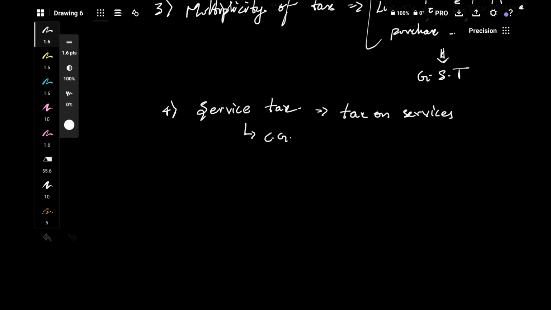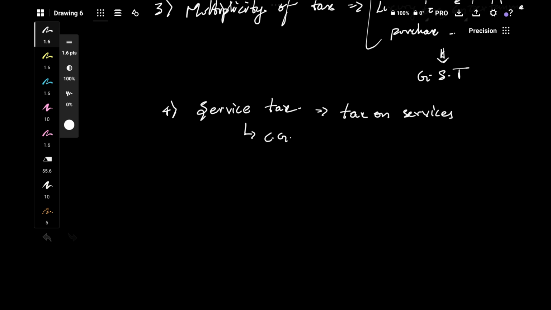It's a central government levy. From this tax, the states aren't getting any money. The entire amount is taken by the center. That's a big problem actually. Service tax is a huge amount. India is depending very much on services for its growth, for its GDP, and in GDP, service has become a major component.